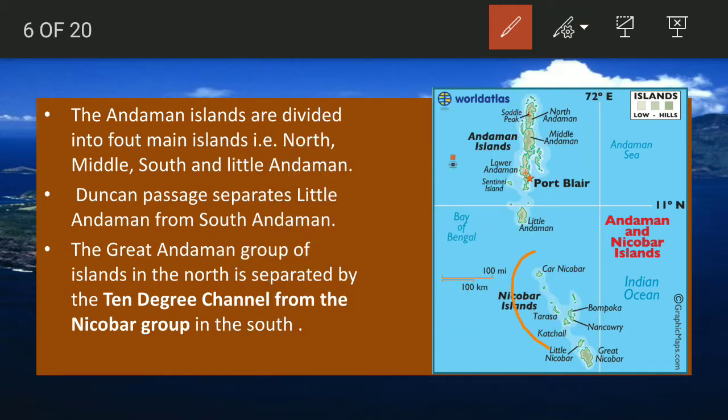Now basically these are the Nicobar island groups and this is the Andaman group. These are separated by the Ten Degree Channel. Do remember it. It is very important because there are 2-3 different channels, and you have to memorize their locations also because they always ask questions on their locations and the islands that they are separating. So do remember Duncan Passage between Little Andaman and South Andaman, and Ten Degree Channel between Nicobar and Andaman.